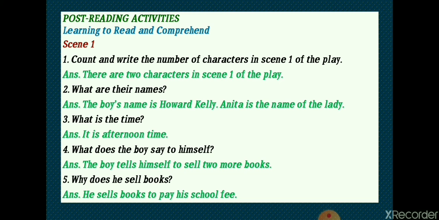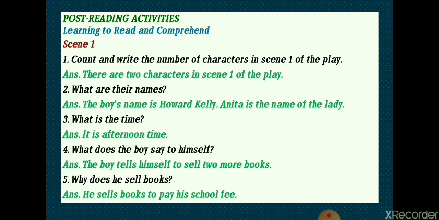What is the time? Yes, it is afternoon time. Number 4. What does the boy say to himself? He was talking to himself about the sale of 2 more books. The boy tells himself to sell 2 more books.